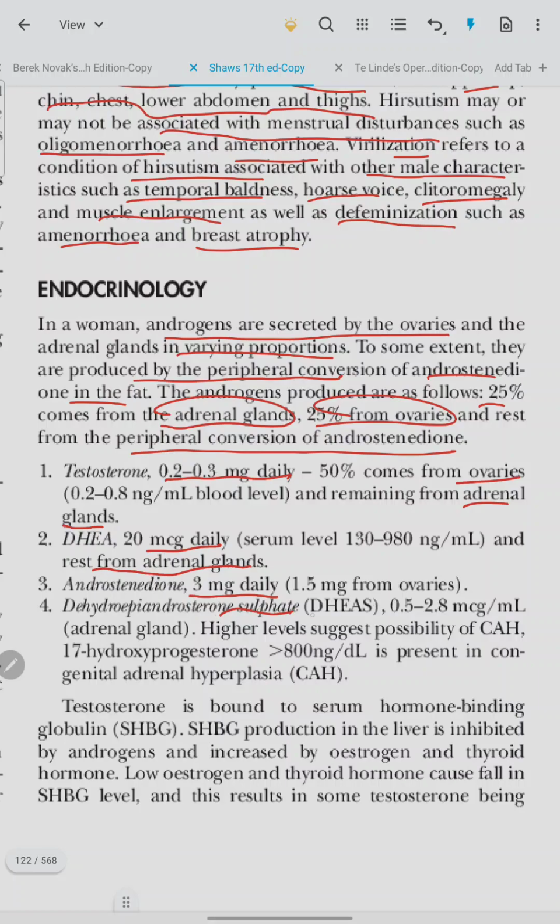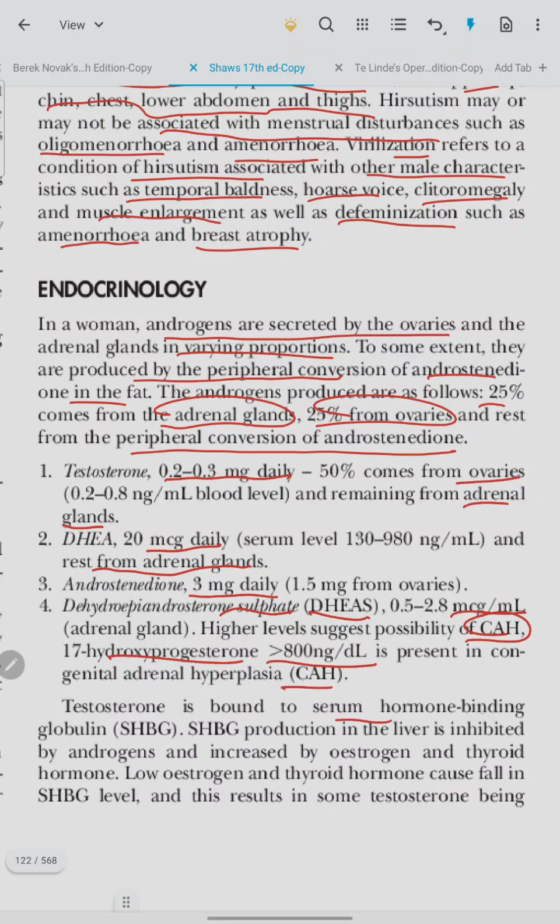Dehydroepiandrosterone sulfate, DHEAS, 0.5 to 2.8 mcg per ml. Higher levels suggest the possibility of CAH, congenital adrenal hyperplasia. 17-hydroxyprogesterone greater than 800 nanogram per dl is present in CAH.